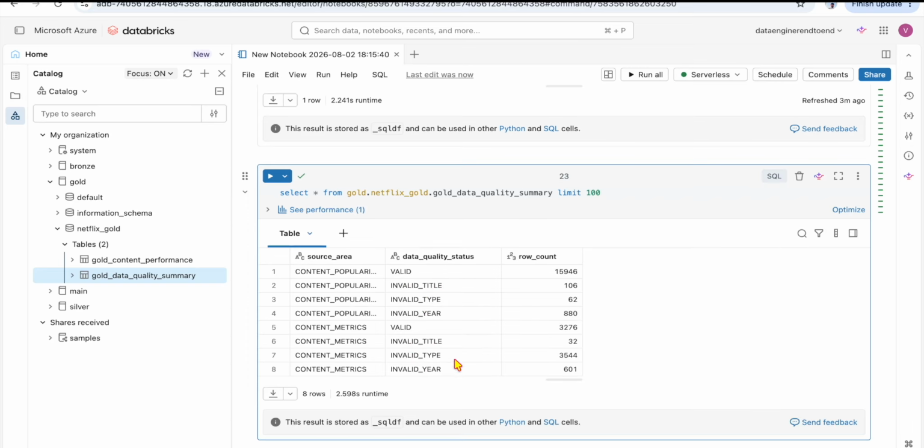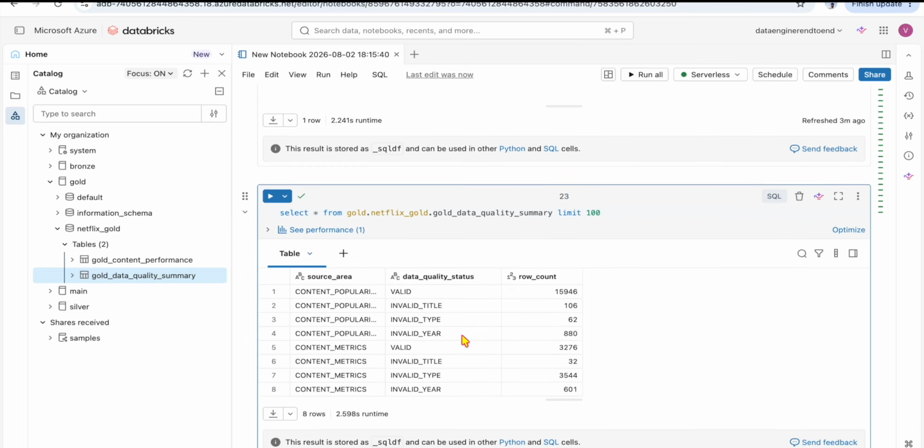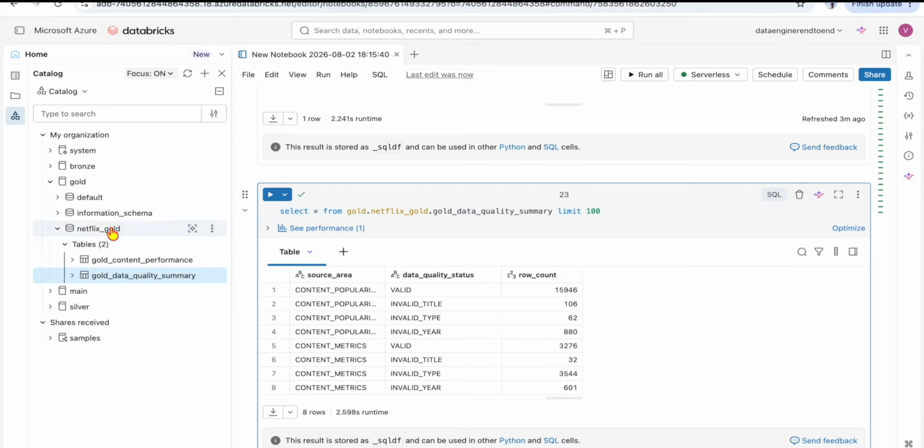It gives you the clue; it is the auditing table, where you will have the complete information about your source data.